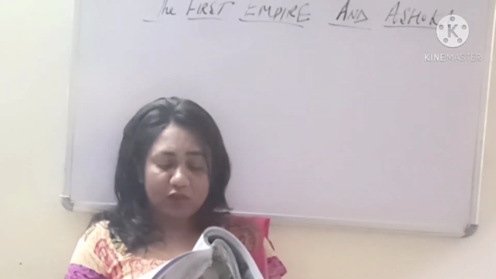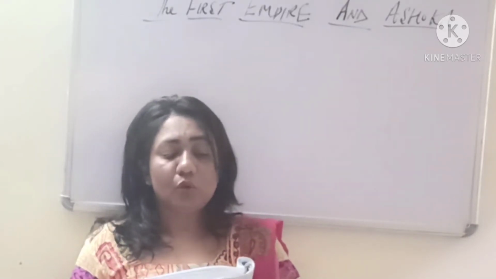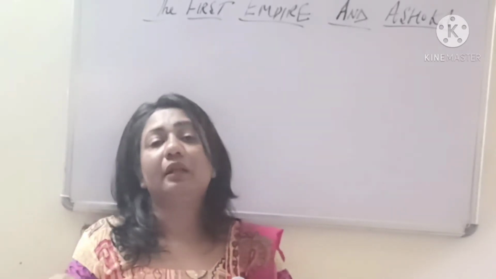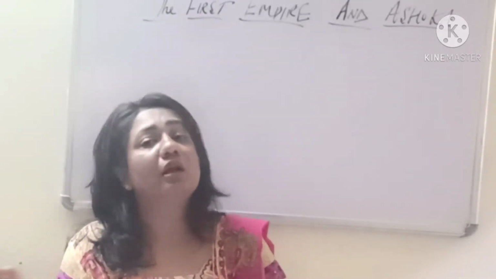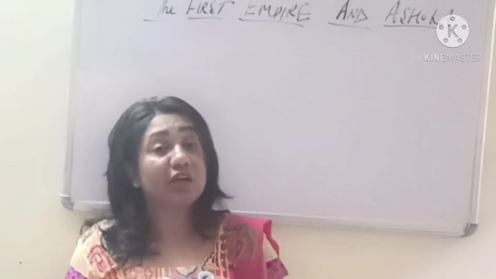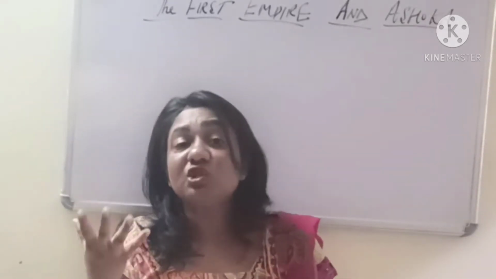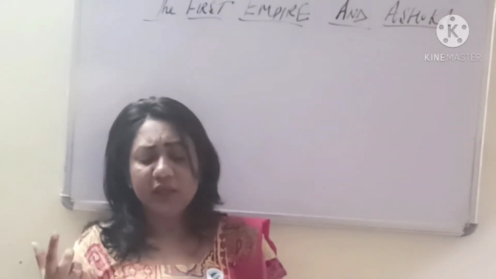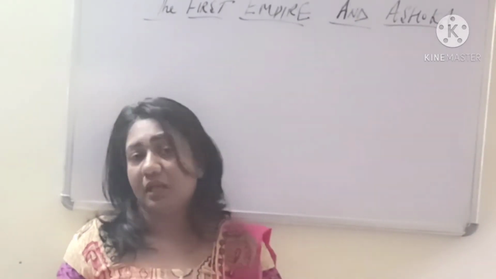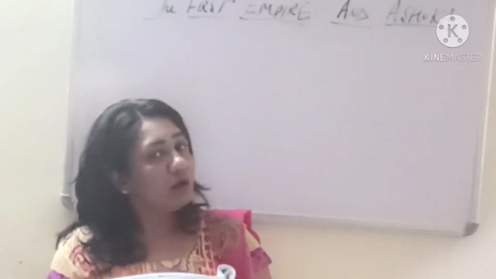The Mauryan Empire was at its peak when Ashoka became the emperor, but Kalinga was the only kingdom which was not under Mauryan control. It was the only separate kingdom which had its own administration. Kalinga was an independent kingdom which had a flourishing trade. So why was Kalinga important? Because it was a famous trade center, and it was an independent kingdom. Which was the independent kingdom? A separate question can again be framed from here. So you will write Kalinga, which was not under any Mauryan control, right?